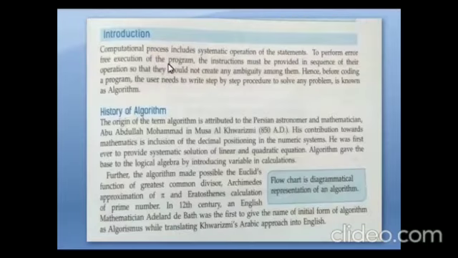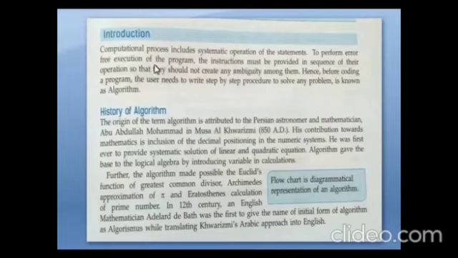So what is called an algorithm? Algorithm is the step-by-step procedure to solve any problem. Okay, if we are going to write a program, we have to plan the program first, how to write or how to create that particular program. So for that we have to write the instructions step by step.